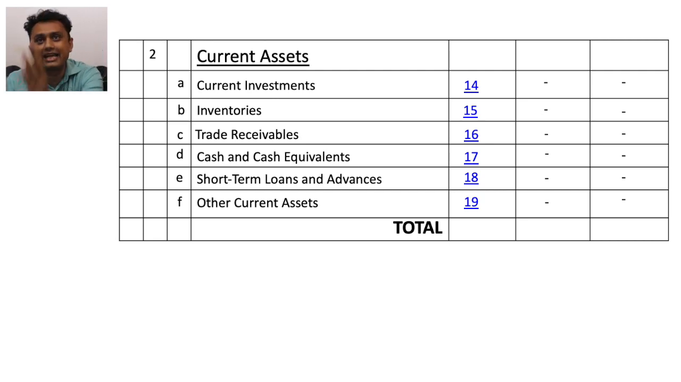We have to follow the sequence as per the norms of the Companies Act 2013, as per the provisions of 2013. So, in current assets, first of all, current investment, then inventory, then trade receivable. In trade receivable, we consider debtors as well as bills receivable. Next one, cash and cash equivalent, then short-term loans and advances, then other current assets.